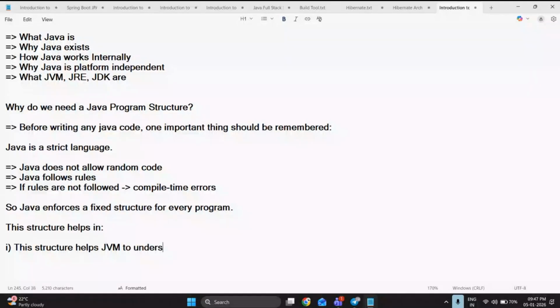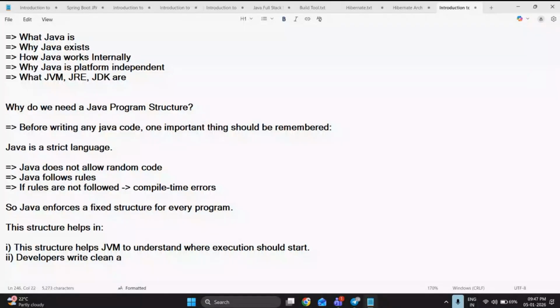What's the next point we need to remember? Developers write clean and readable code. I repeat, clean and readable code.